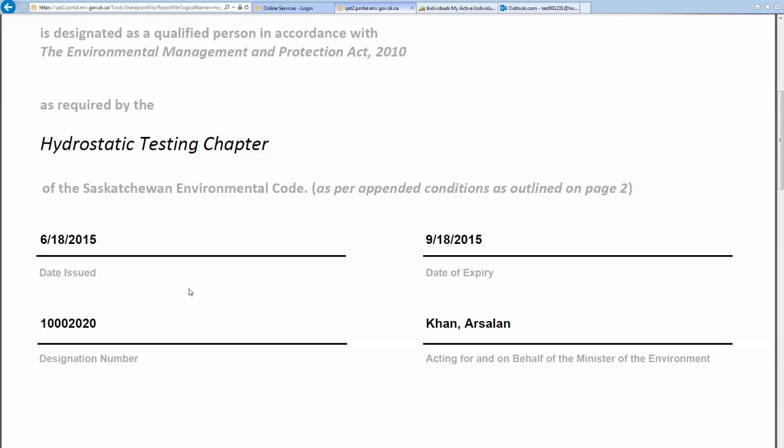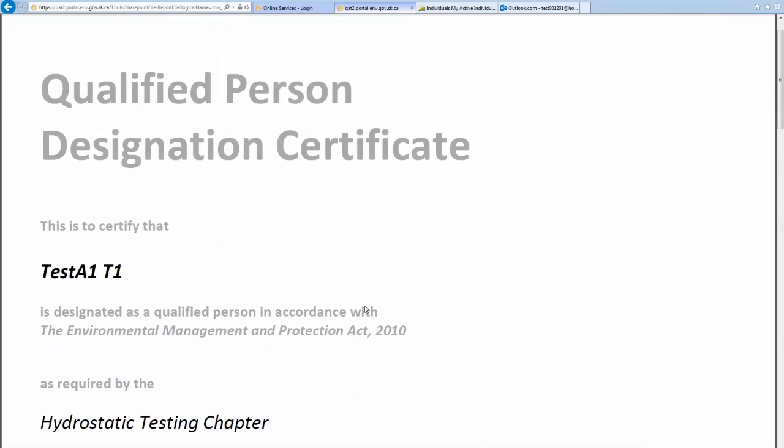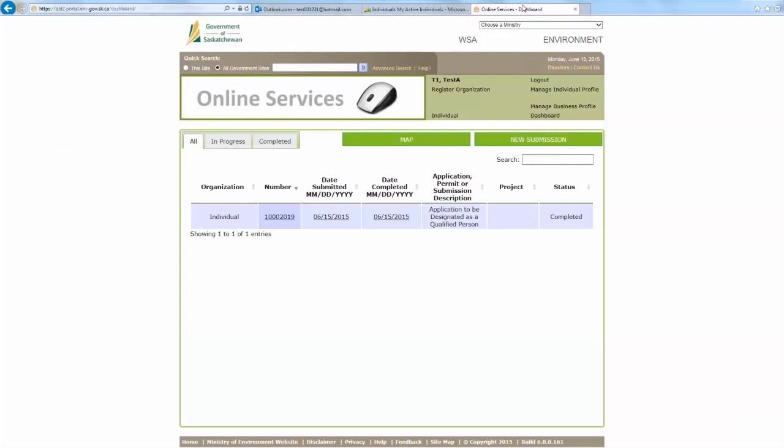Everything else will be as is. You'll have the date issued, the date of expiry, the designation number, and the individual that was acting on behalf of the ministry. So that is all for the second part of this video, in which we talked about the different routes that your application can take once submitted. And those were rejected, intent to impose terms and conditions, and accepted as well.